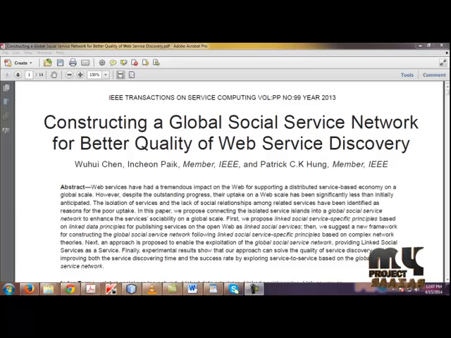Now we are going to see about the project, constructing a global social service network for better quality of web service discovery. Web services were expected to have a tremendous impact on the web as a potential solution for supporting a distributed service-based economy on a global scale.